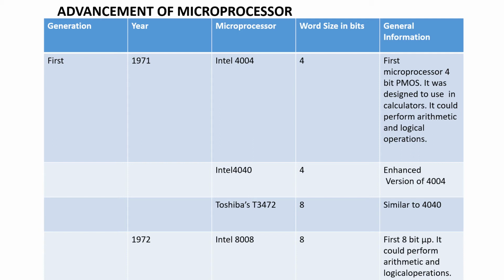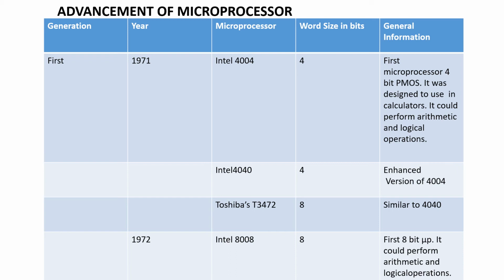So the first generation, 1971, where our first processor was developed, Intel 4004. Using PMOS technology, it was used in calculators. In the same generation, the 4040 Intel processor was developed, which was 4-bit. It was just an enhanced version of 4004. Toshiba invented its T3472 processor, which was similar to 4040. Again, it was the enhanced version of 4004. The architecture was almost similar.